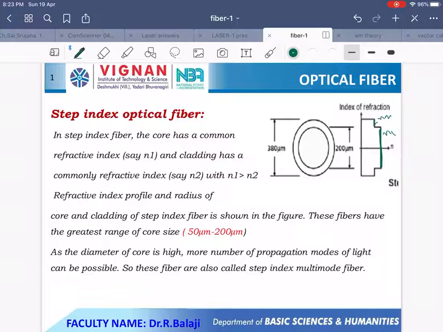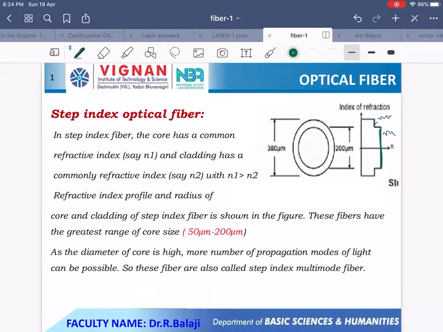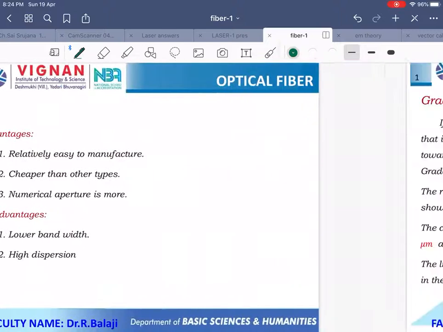And this is not suitable for long distance communications; it is suitable for short distance communications like computer and printer, like that. The next one is the advantages. Relatively easy to manufacture, cheaper than other types, numerical aperture is more, lower bandwidth, high dispersion losses. These are the advantages and disadvantages of the step index optical fiber.